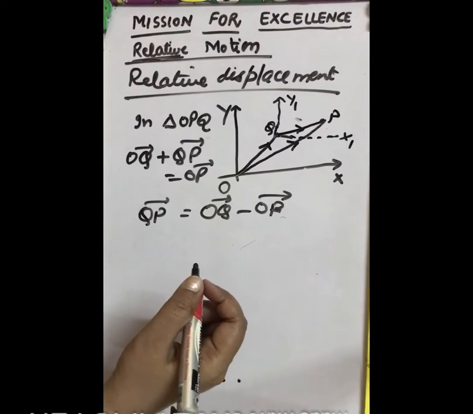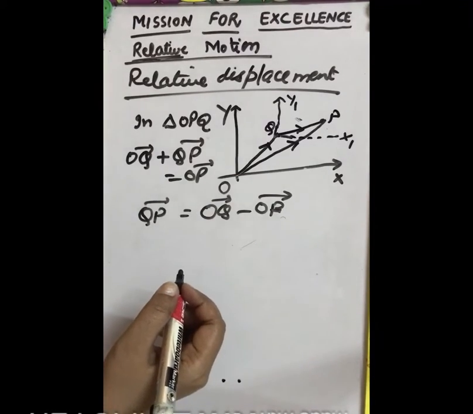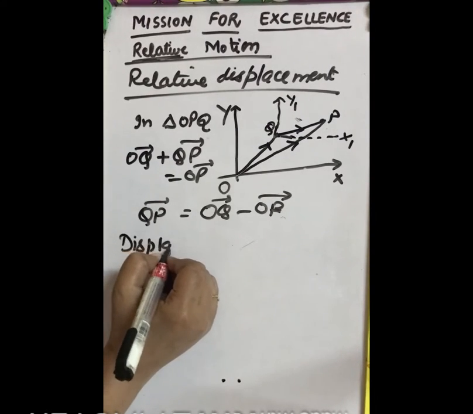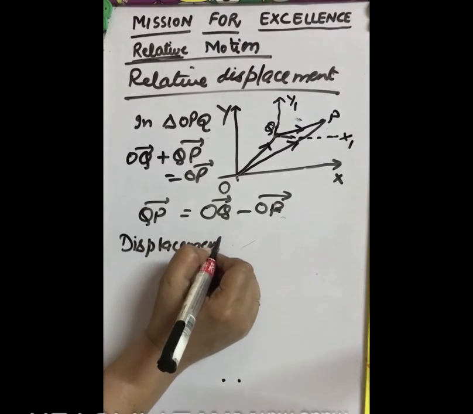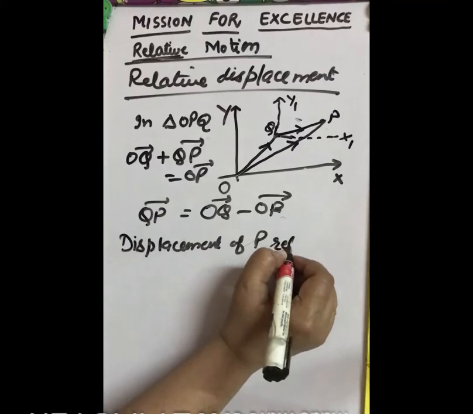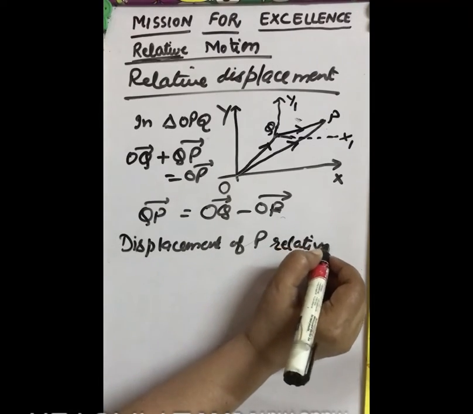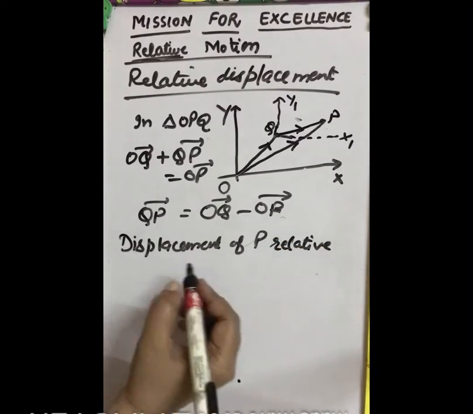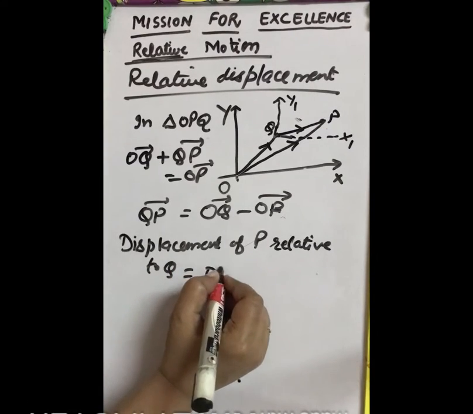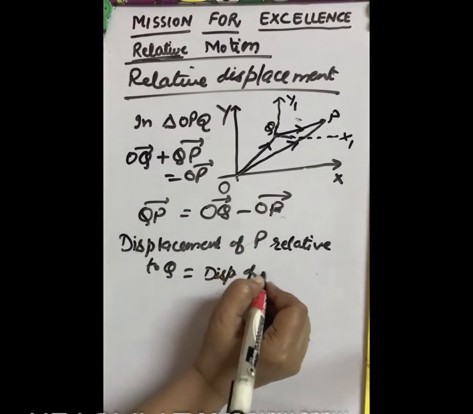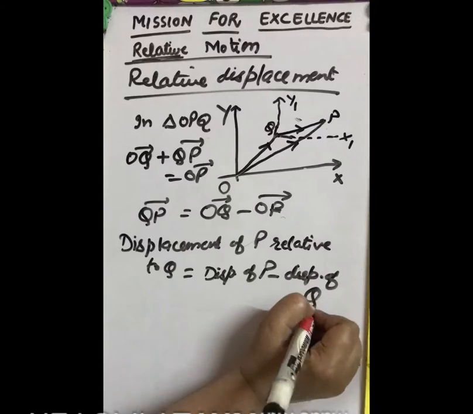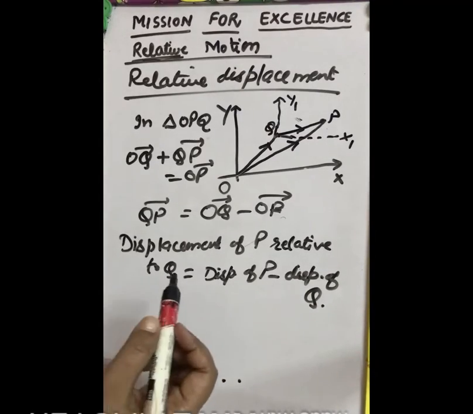Thus we say that the displacement of P relative to Q will be equal to displacement of point P minus displacement of point Q. So this is the relative displacement.